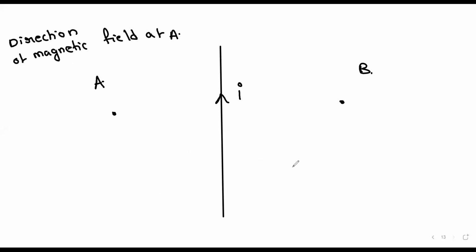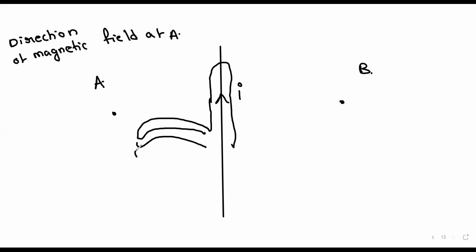Put your thumb in the direction of current, like this. If you put it like this, your fingers should come out of the paper, right? Since your fingers are coming out of the paper, the direction of magnetic field is away from the paper at point A. Is it clear?